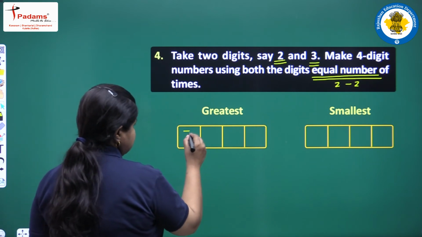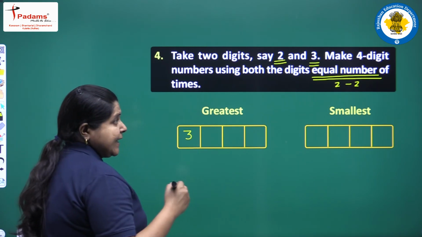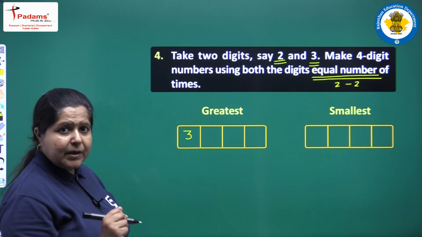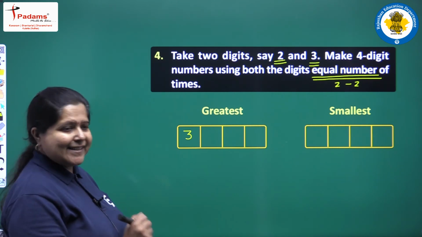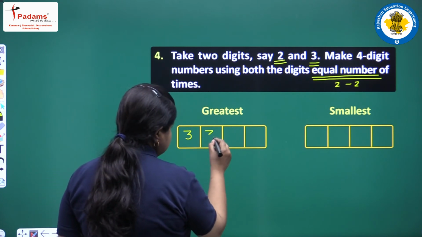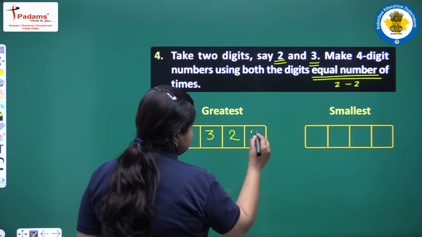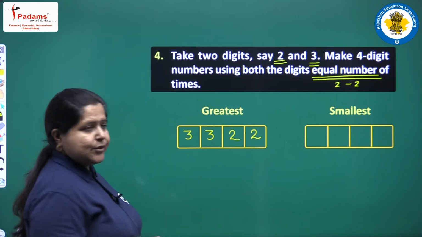3. Then we will take both the digits 2 times. To write the greatest number, we will repeat the greatest digit. So, we will once again repeat 3, and now we can take the smaller digit which is 2. 3322,